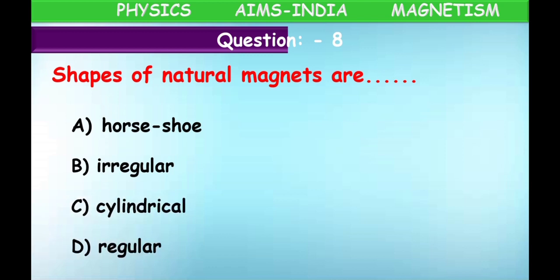What is the answer? Irregular. Because they are occurring in nature, in the beginning they will be irregular. After taking them out, we change them according to our requirement, like horseshoe, cylindrical. But in the beginning they exist in irregular shapes. Okay, children, option B is the correct answer.